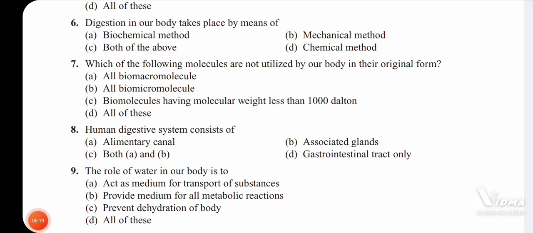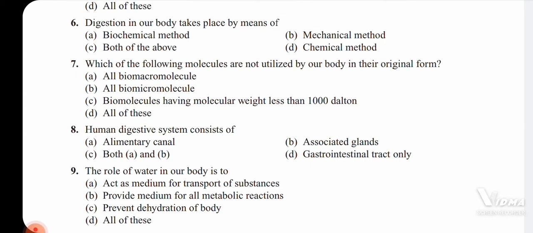Seventh one: which of the following molecules are not utilized by our body in their original form? Option A, all biomacromolecules. Option B, all biomicromolecules. Option C, biomolecules having molecular weight less than 1000 Dalton, and option D is all of these. Okay, so here they are asking about the molecules which are not utilized by our body in their original forms.